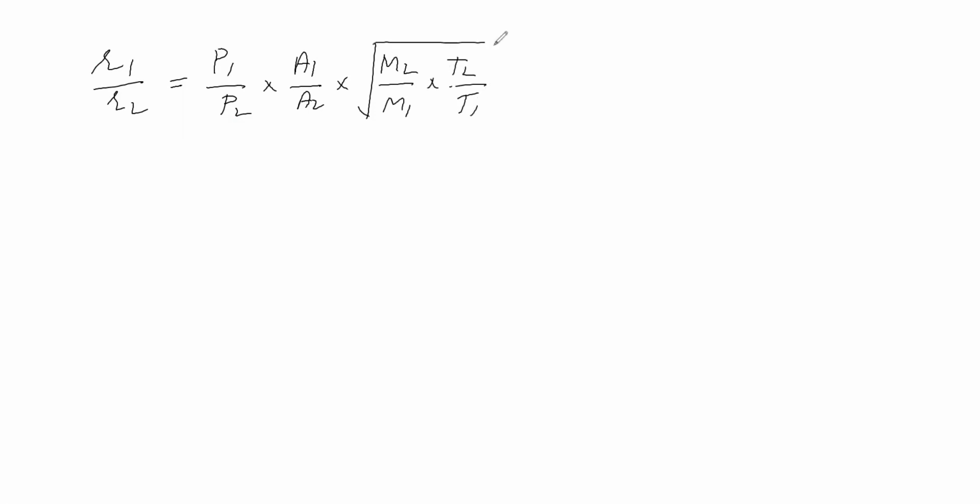So what is the relation? R1 by R2 is equal to P1 by P2 pressure, then area of tiny hole A1 by A2, into molecular mass relation, that is M2 by M1, into temperature relation, that is T2 by T1. It is under different conditions. So if you take different conditions, rates of diffusion depend on these parameters. So we are getting the relation R1 by R2 is equal to P1 by P2 into A1 by A2 into square root of M2 by M1 into T2 by T1. This is Graham's law of diffusion.